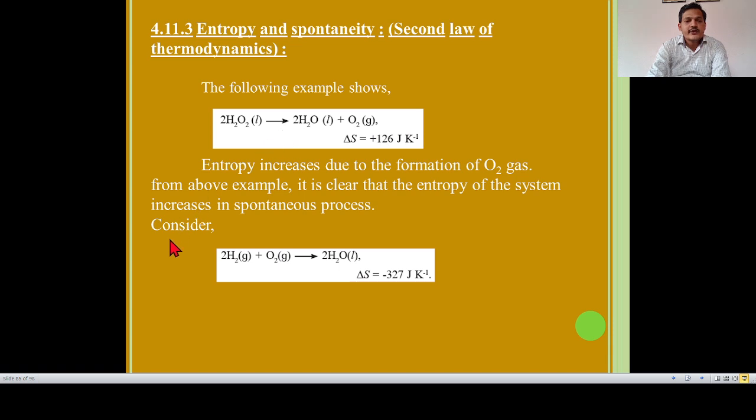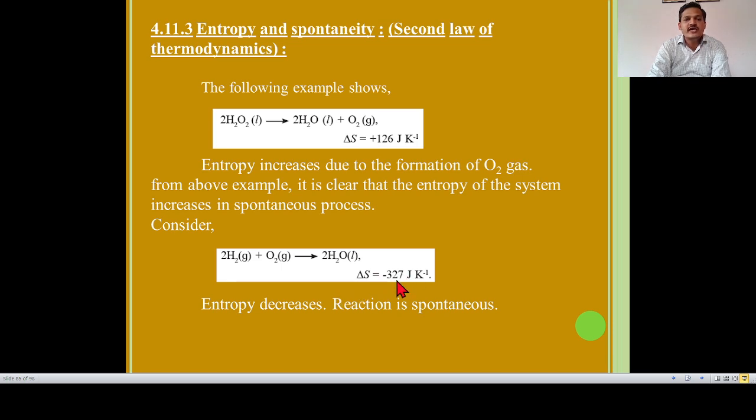Consider 2H2 gas plus O2 gas, which gives 2H2O liquid. It means hydrogen exists in gaseous phase and oxygen exists in gaseous phase, and it is converted into liquid. So delta S is equal to minus 327 joule per Kelvin. Entropy decreases and still the reaction is spontaneous. It means gas phase is converted into liquid, and it is an irreversible reaction because it is denoted by a single arrow. Where gas goes to liquid, delta S has a negative sign.